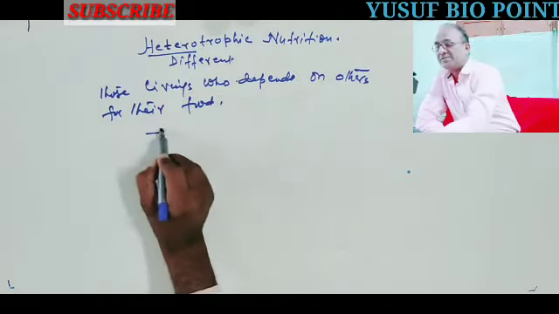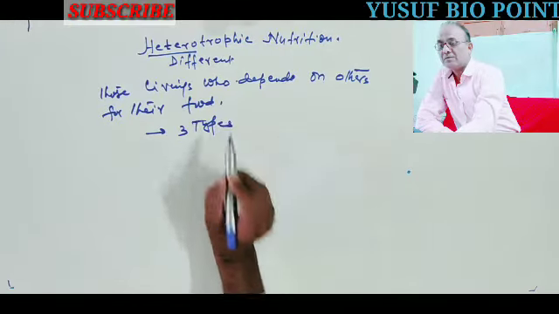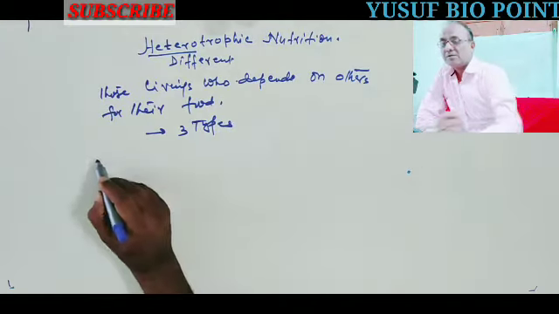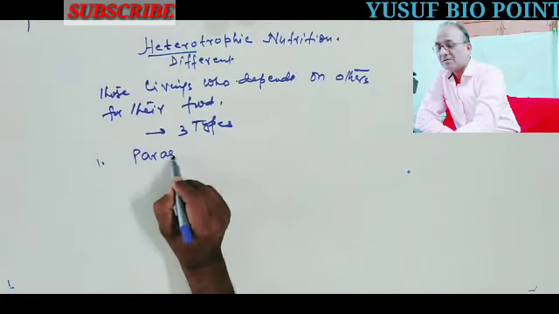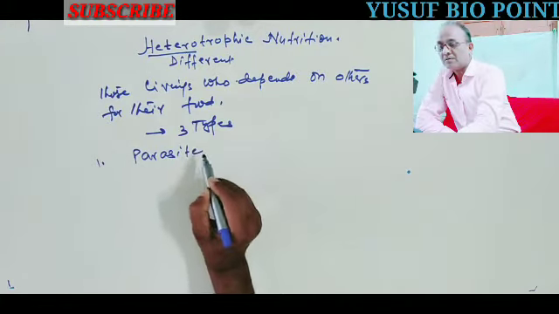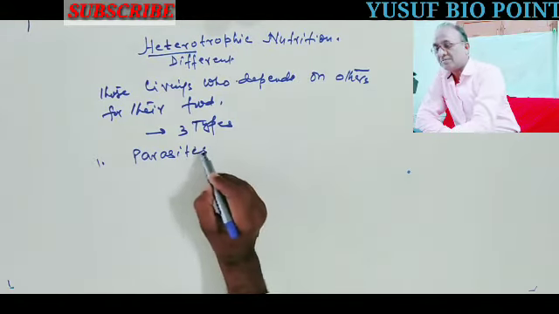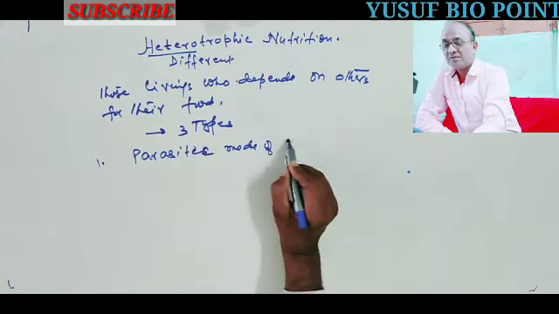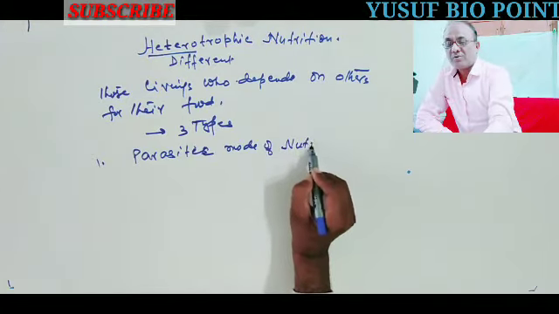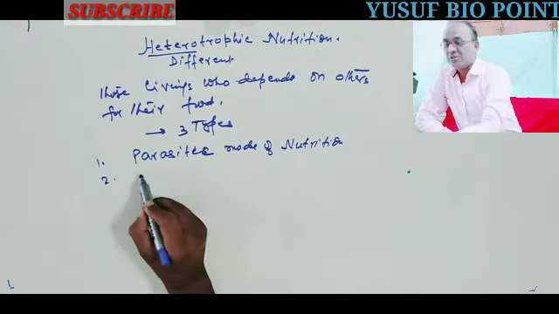There are three types. First one is parasitic mode of nutrition.